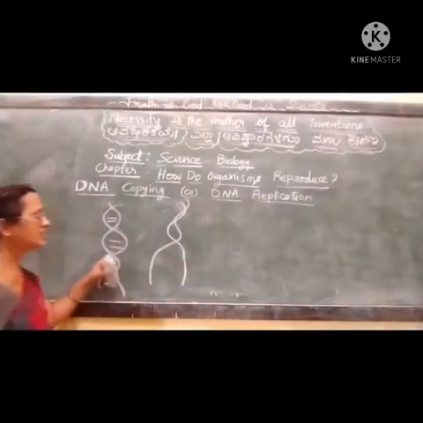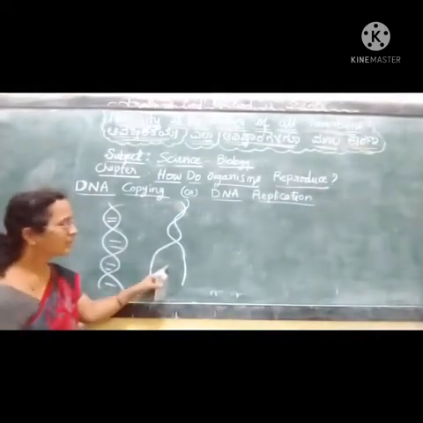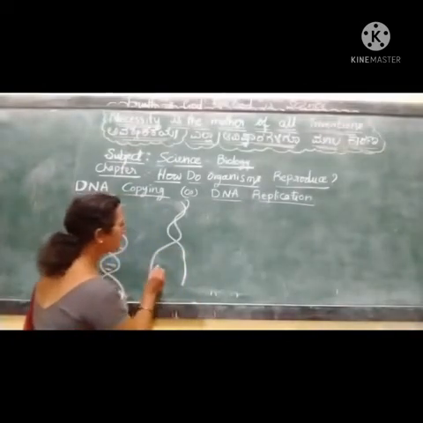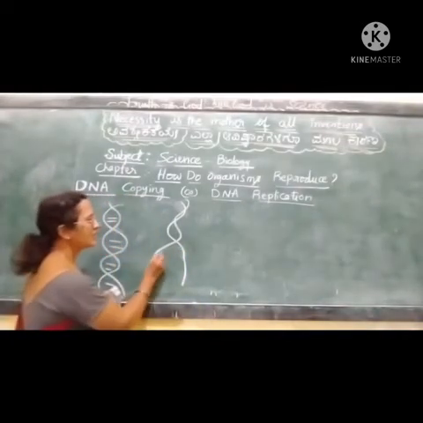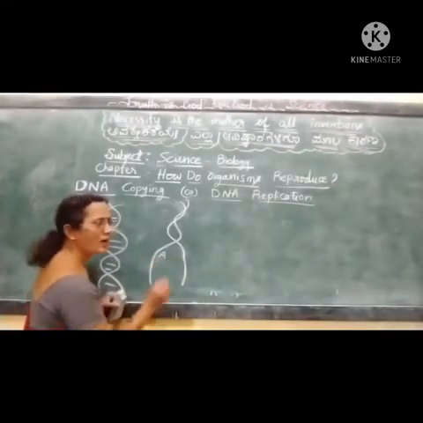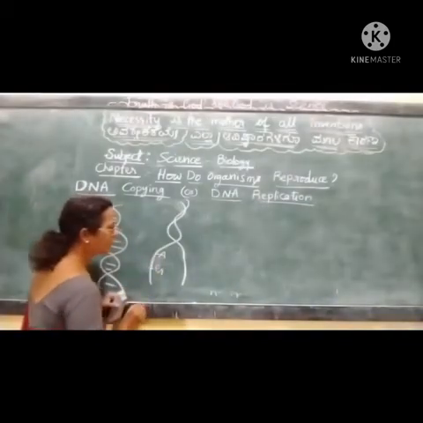The coiling of the DNA gets uncoiled. What happens here? The nitrogen bases will be there, namely adenine and guanine.